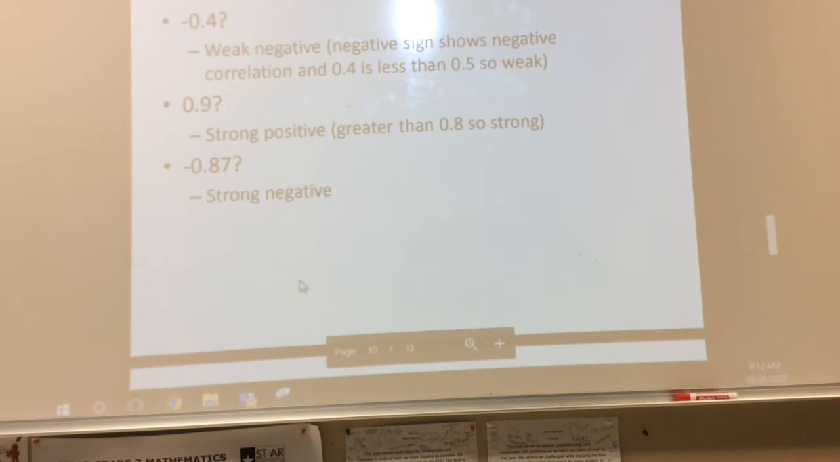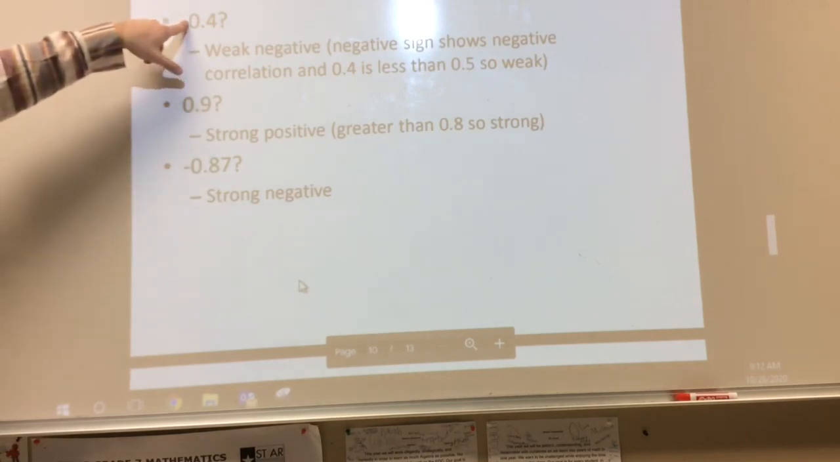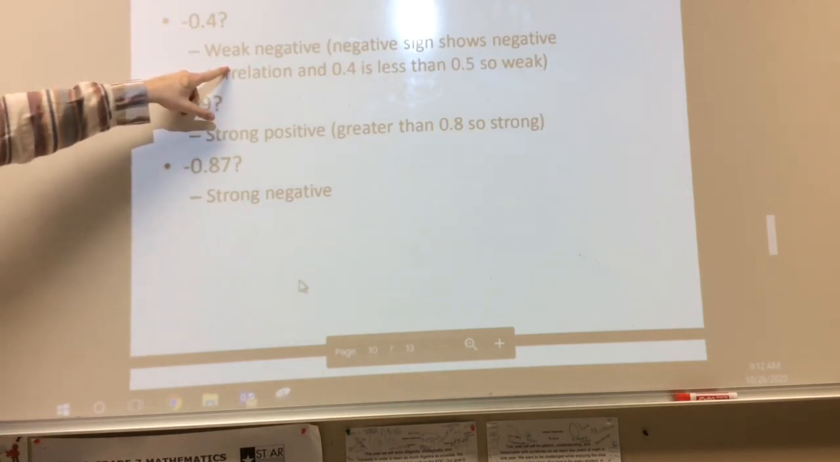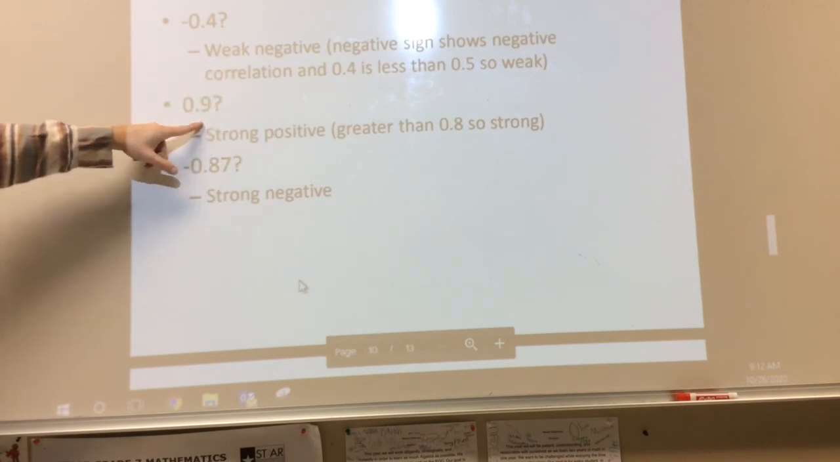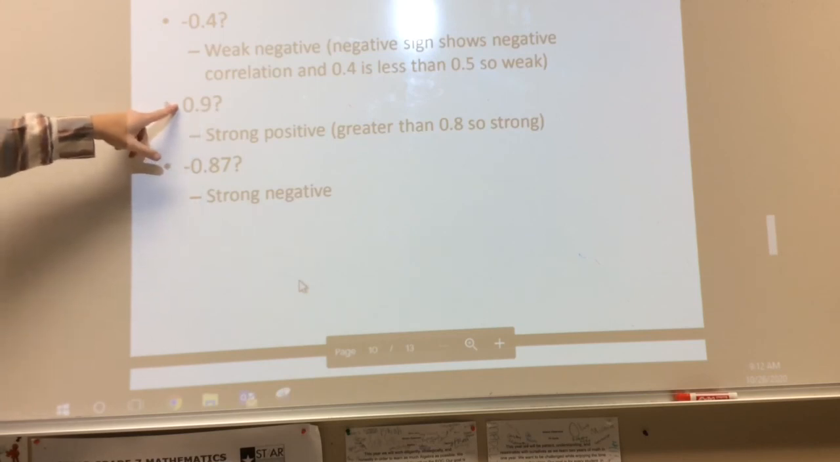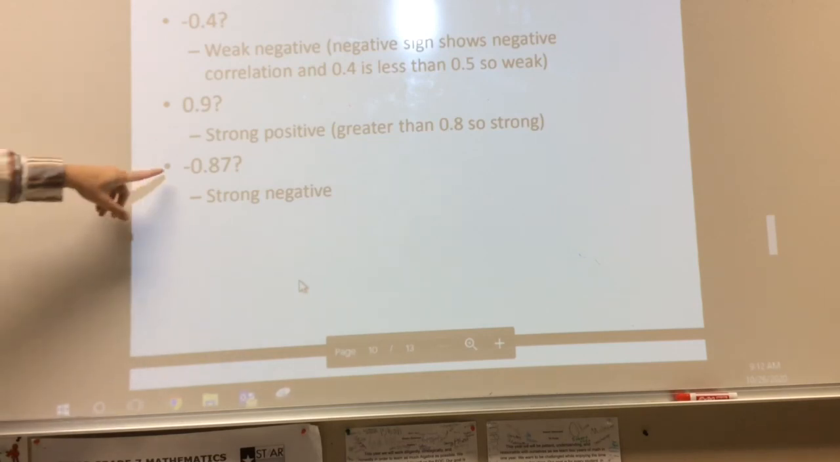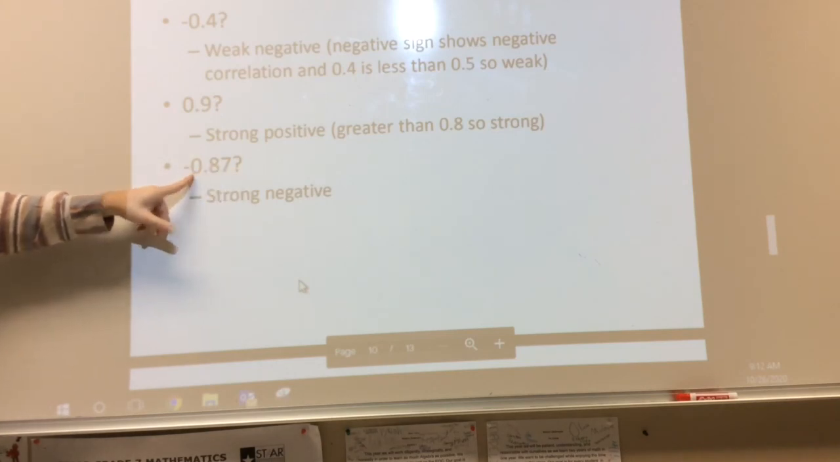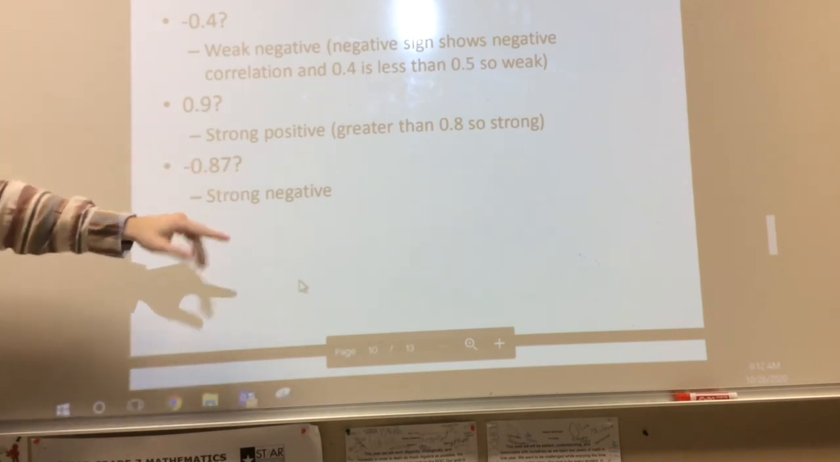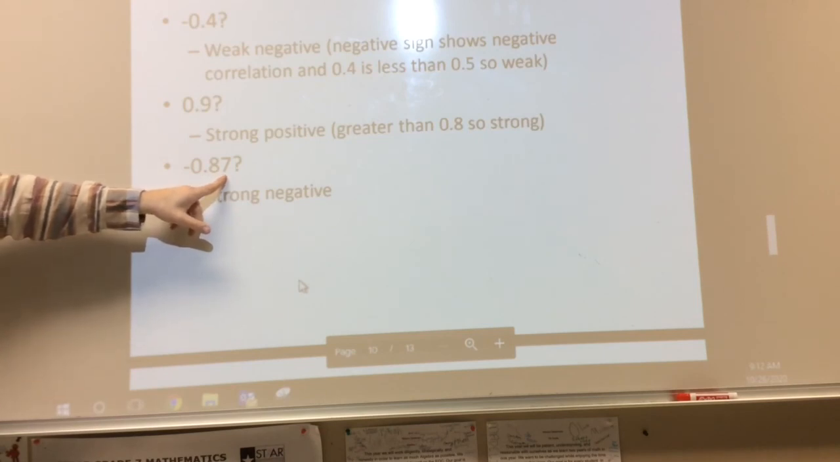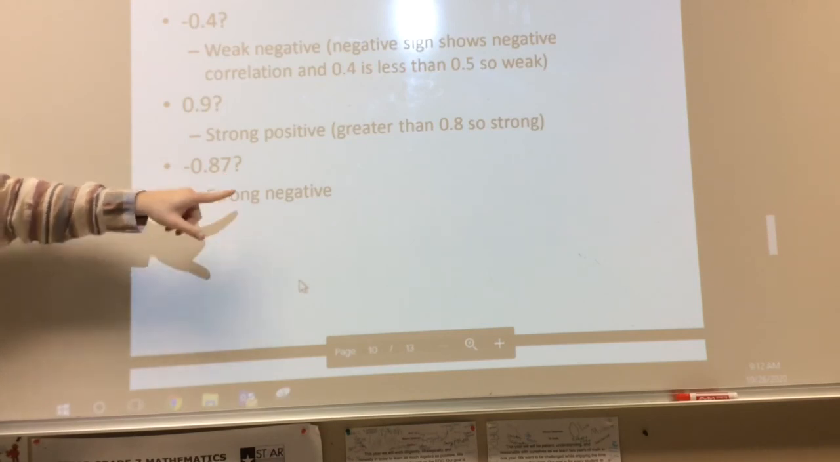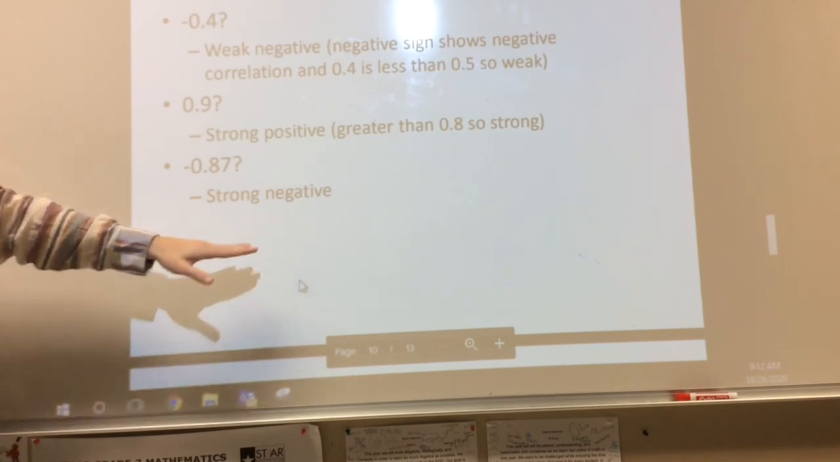Okay, so here we go. Right there, I've got a negative 0.4. Well, number 1, it's negative because there's a negative number in front of it. Can we see that? And it's weak because it's less than 0.5. Everybody okay there? Okay. Right here we have 0.9. Number 1, this is positive because it's a positive number. And 0.9 is really, really close to 1 whole. So therefore, it's going to be a strong positive relationship. Negative 0.87, it's negative, which means our line's going down. Can we all agree with that? 0.87 is really close to a negative 1. So therefore, we're going to say this is a strong negative relationship. Does that make sense? Okay?